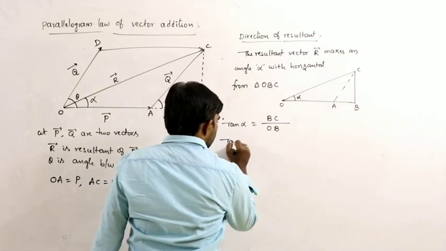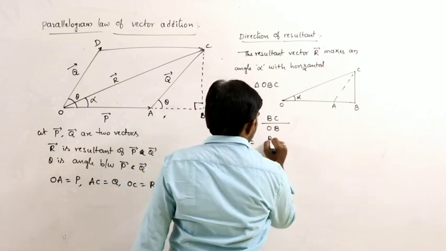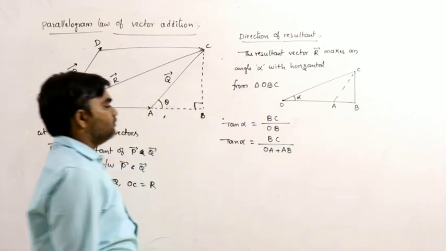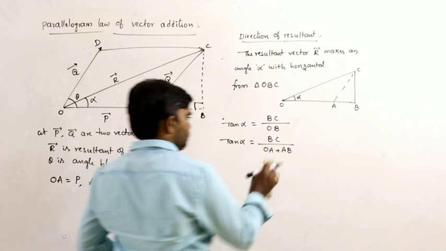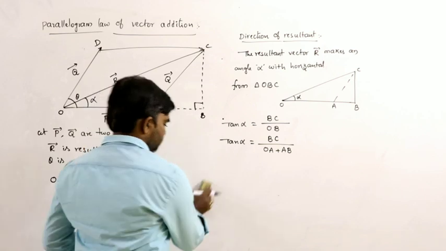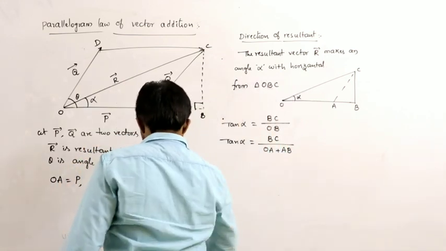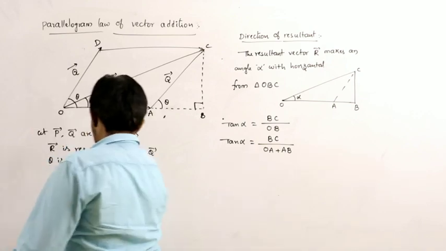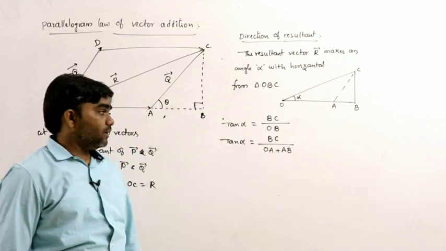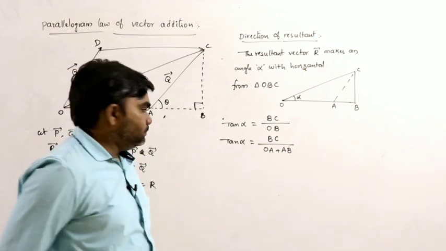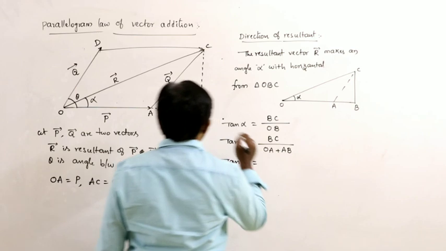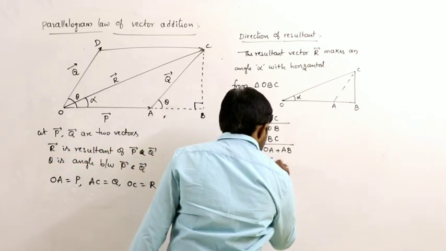From this, tan alpha is equal to BC by OB, which can be written as BC by OA plus AB. Now, what is the value of BC? We already derived that, BC is equal to q sin theta.